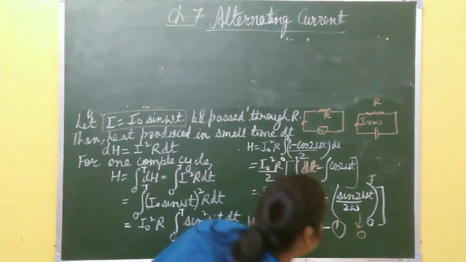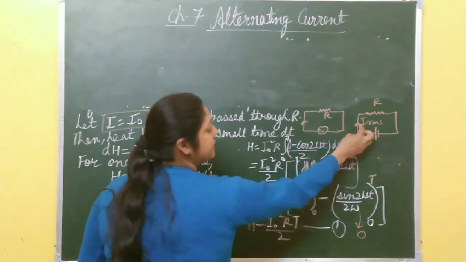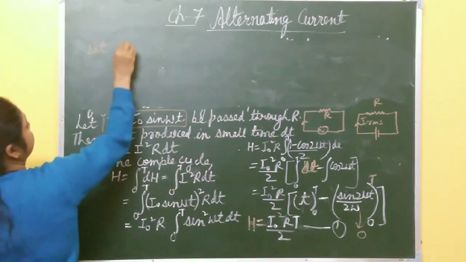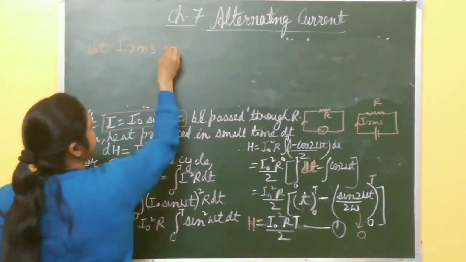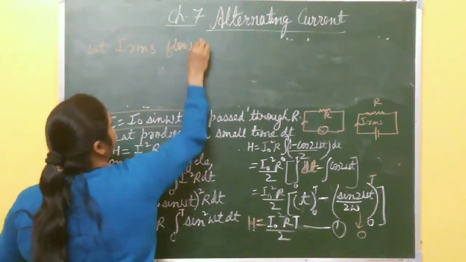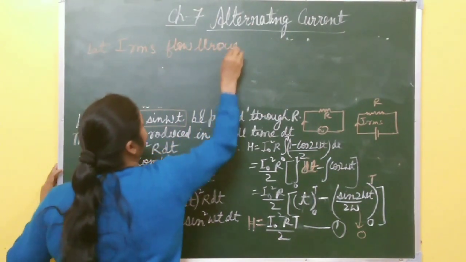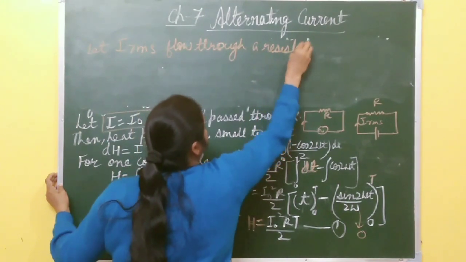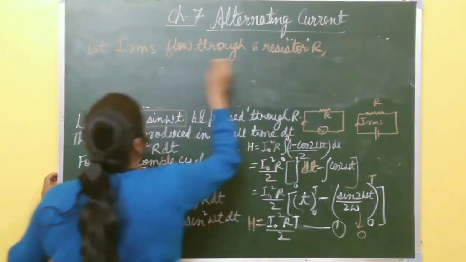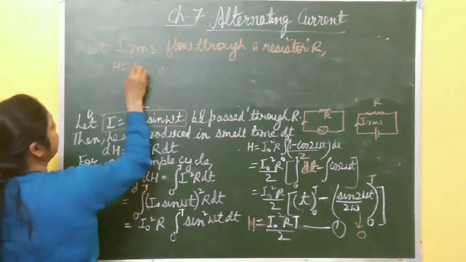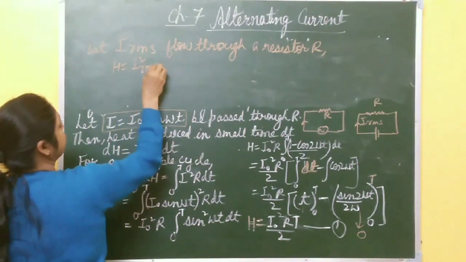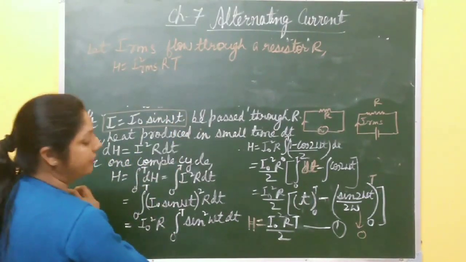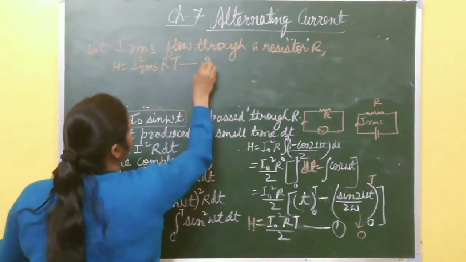Okay. After this, let us suppose that IRMS flows through a resistor R. Then how much heat is produced? Heat produced is given by H equal to I square RMS RT over one complete cycle. This is equation number 2.